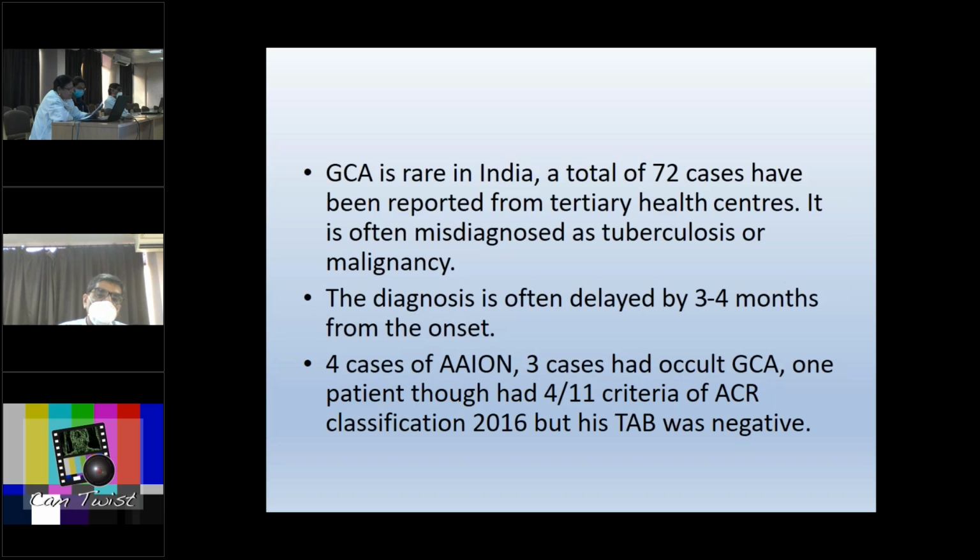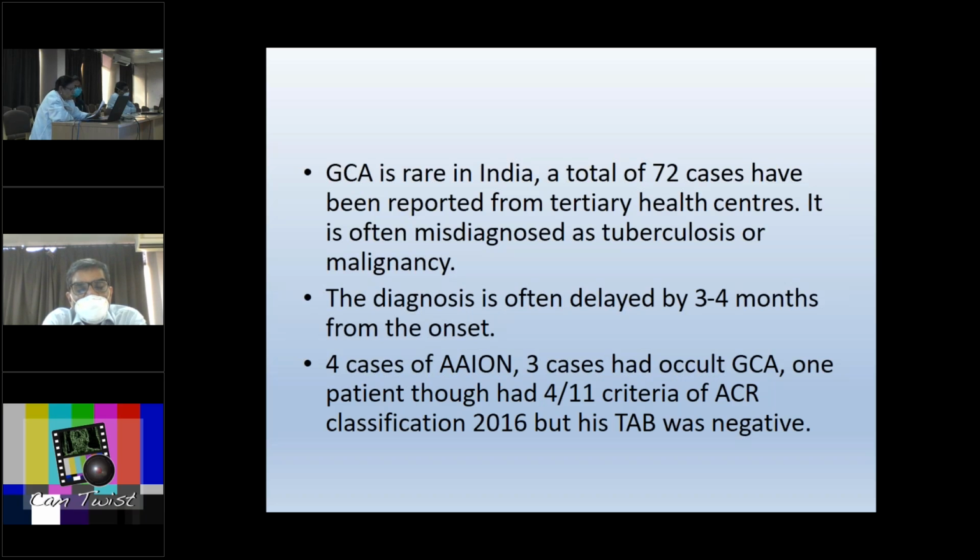Out of these 4, 3 cases had ocular giant cell arteritis, which is also called silent giant cell arteritis. That means they had only the ocular features with a positive temporal artery biopsy, but they didn't have any systemic signs and symptoms of giant cell arteritis. So it is difficult to diagnose GCA in these cases unless they are seen by an ophthalmologist, because we have a very classical optic disc presentation by which we make a diagnosis of arteritic type of anterior ischemic optic neuropathy.